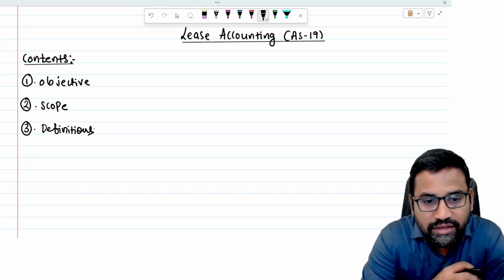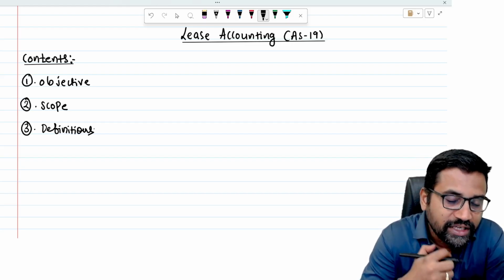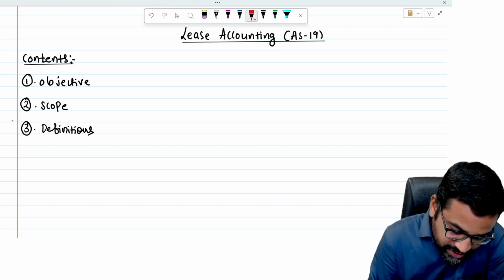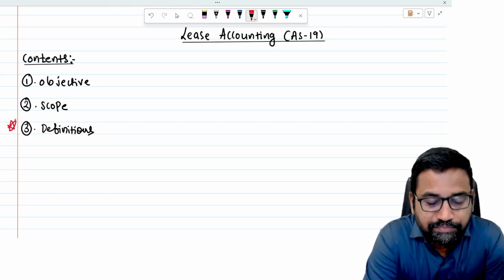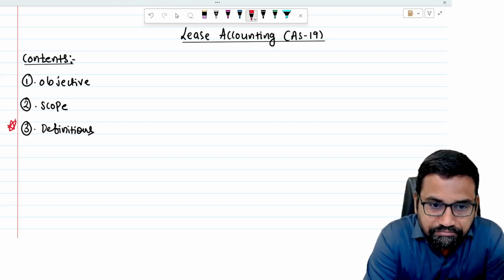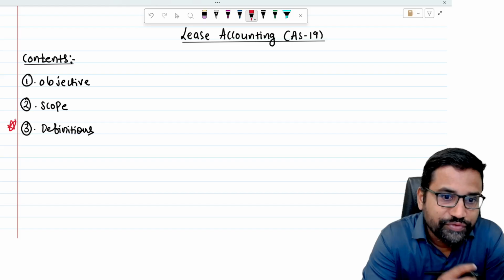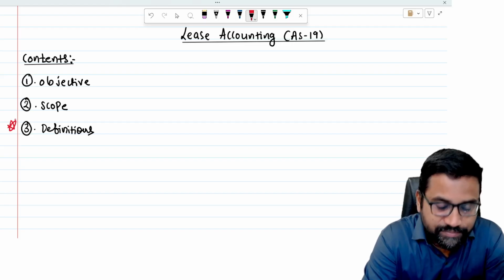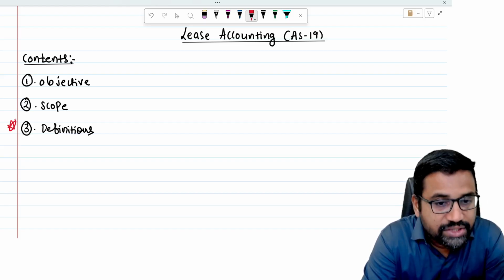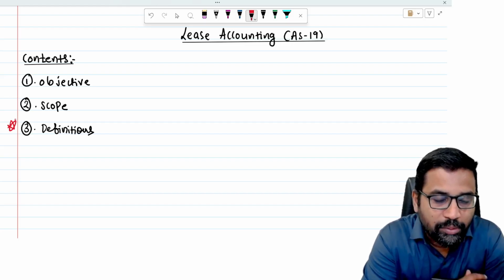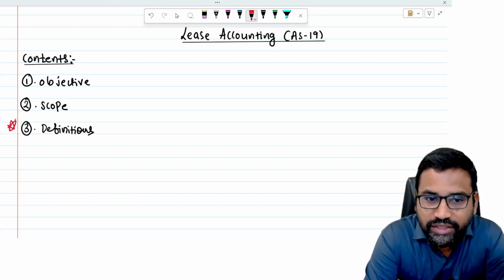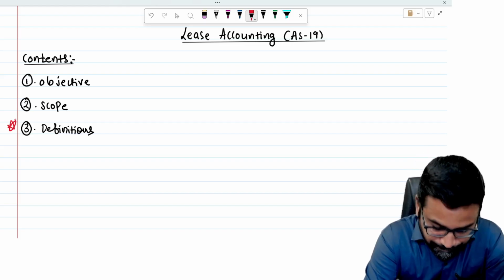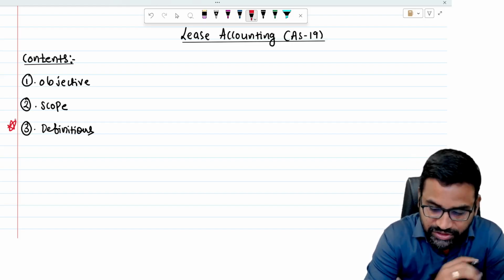Unless and until you know the meaning of these terms, it is very difficult to master this standard. So the major focus of this standard is on the definitions part. Majority of the standard is all about definitions. If you know the definitions, then accounting treatment and calculations become very easy in this standard. So definitions are very, very important. There are approximately 12 to 13 definitions. All those definitions are very, very important, so we have to learn all of them.